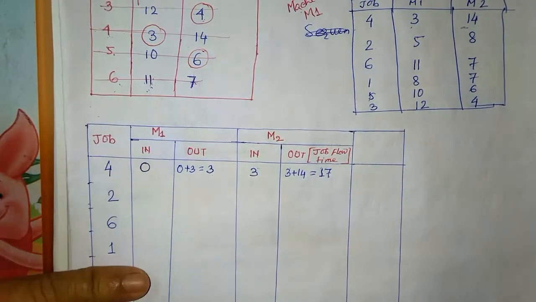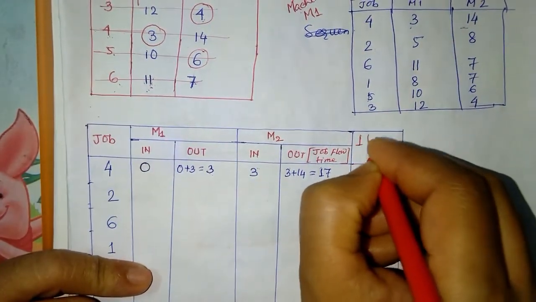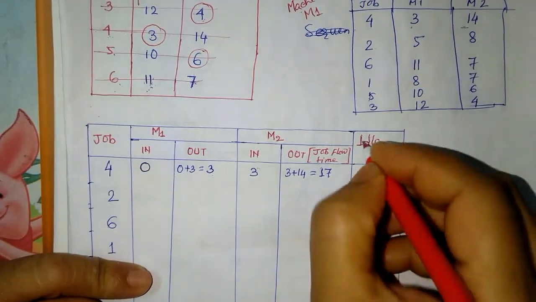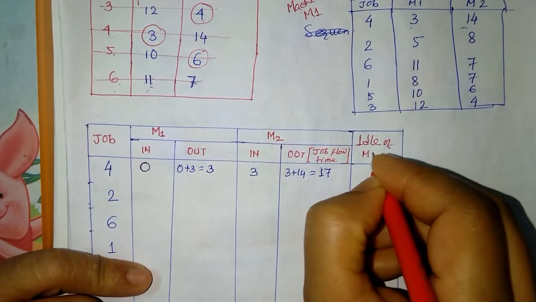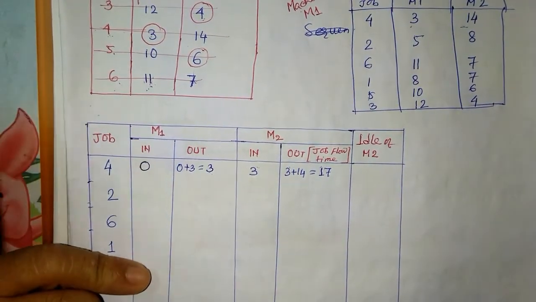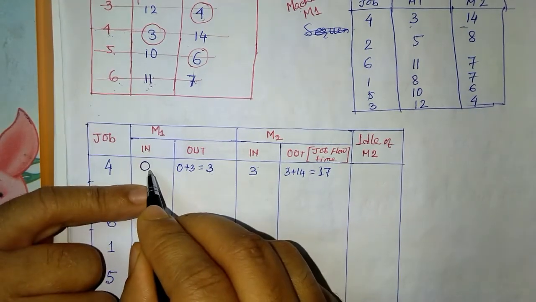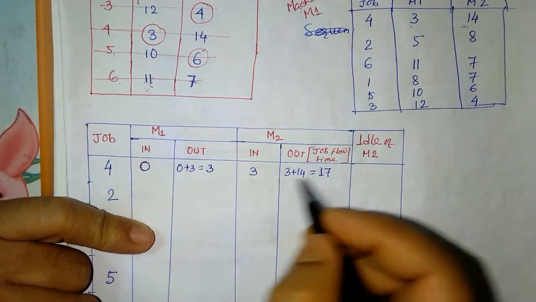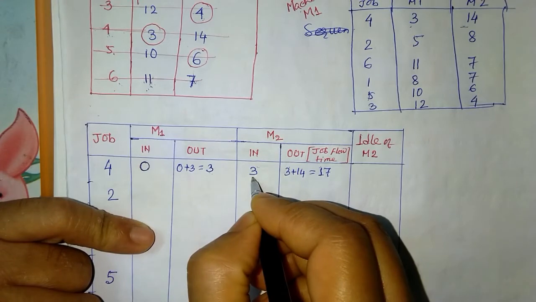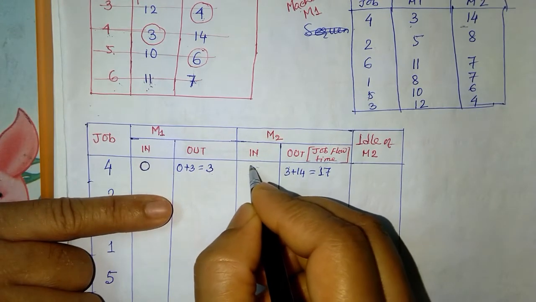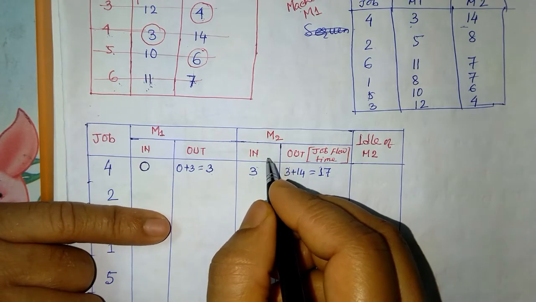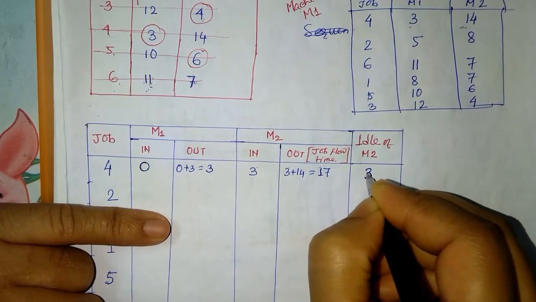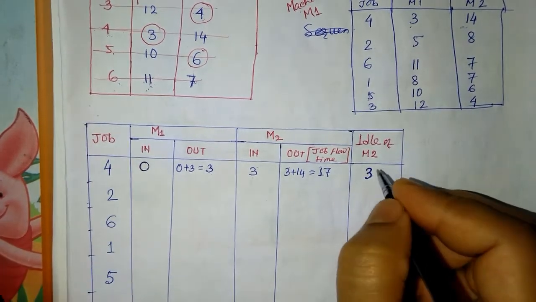So in between, what is the idle time? Idle time means simply it is sitting, no work is being done. We are finding the idle time of M2, machine 2. Machine 1 started at 0 hours, so there is no idle time for M1, but machine 2 started after 3 hours, so from 0 to 3, those 3 hours it is in idle condition. So the idle time for machine 2 is 3.